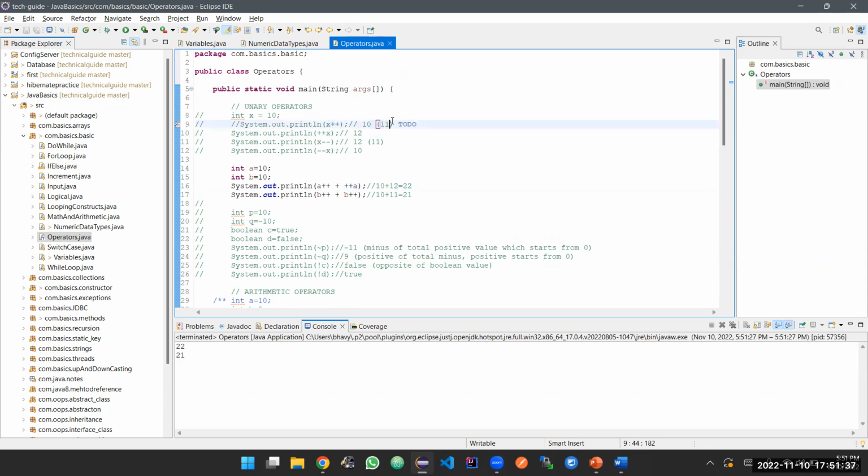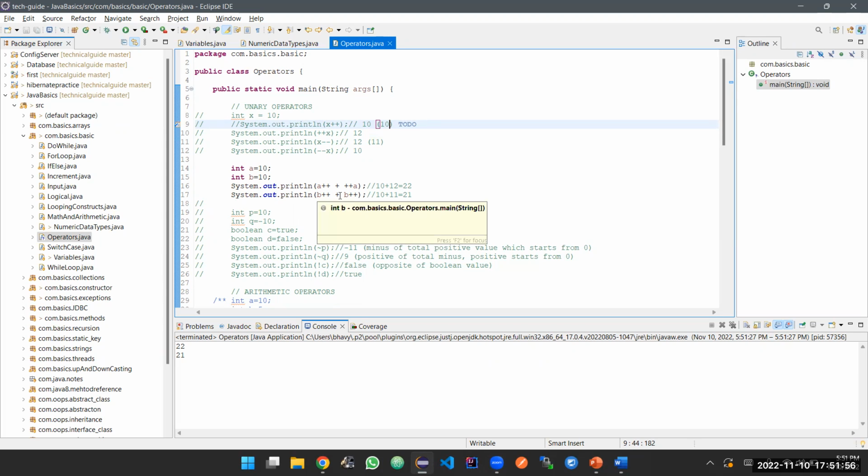So it should be 10. This is correct actually. So a plus plus is 10, plus plus plus a. After incrementing, this value is 11, and 11 plus 1 again will be 12. So 10 plus 12 is 22.